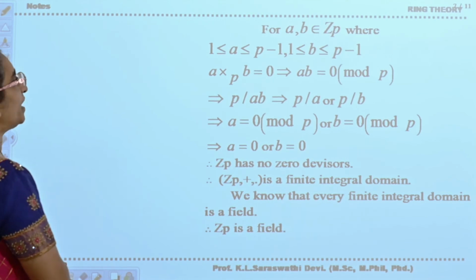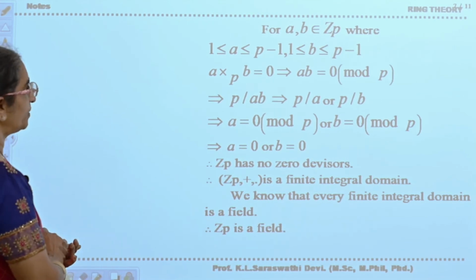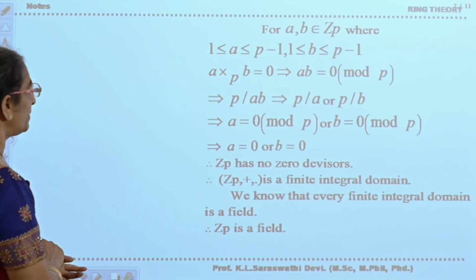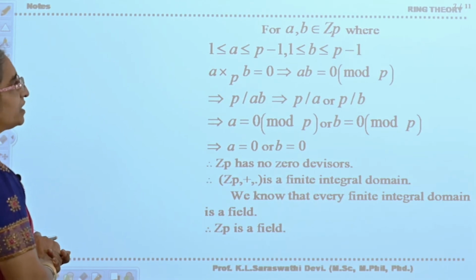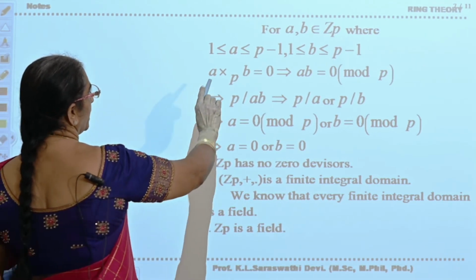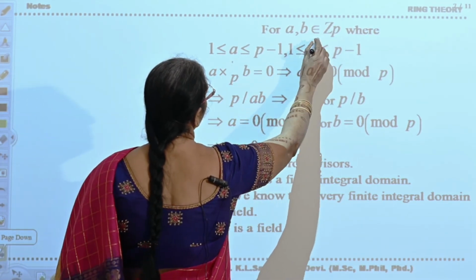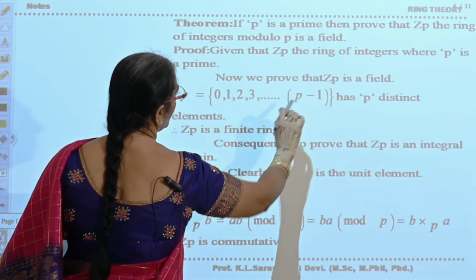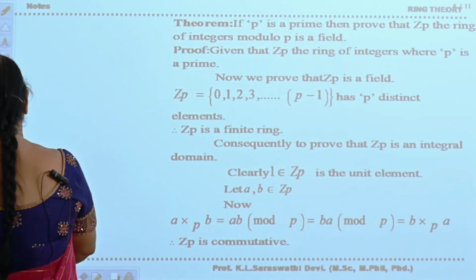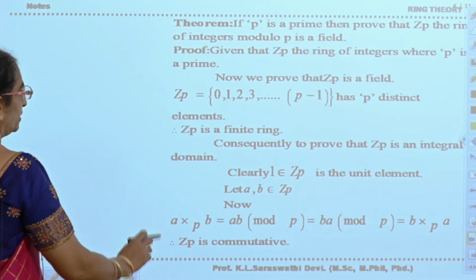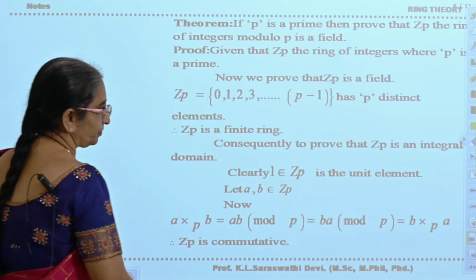Next, for a, b belonging to Z_p, 1 less than or equal to a less than or equal to p minus 1, and 1 less than or equal to b less than or equal to p minus 1. That means you are taking a and b, two elements in Z_p, in between 1 and p minus 1. Okay, is it clear? That means you are taking non-zero elements. Okay, now